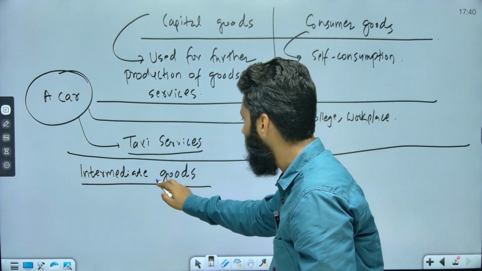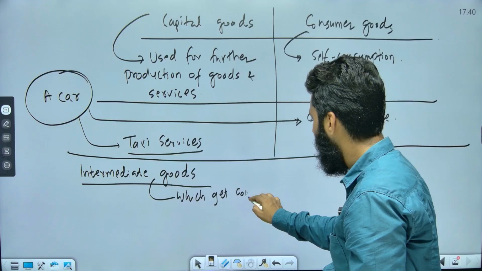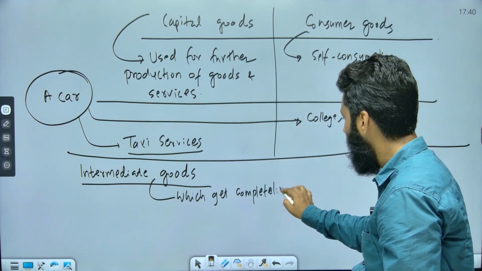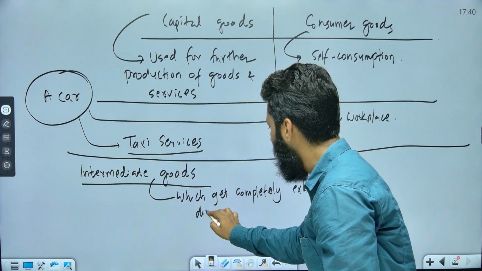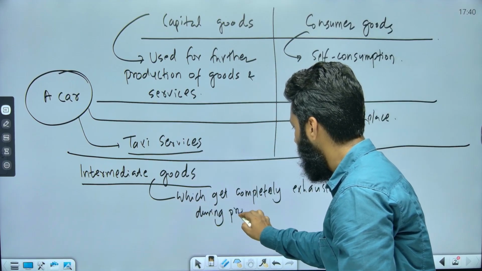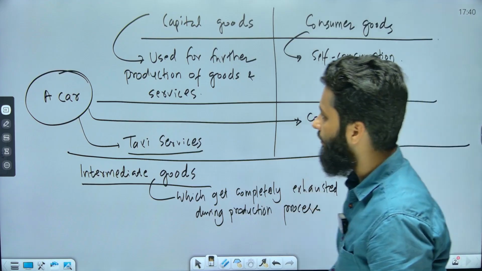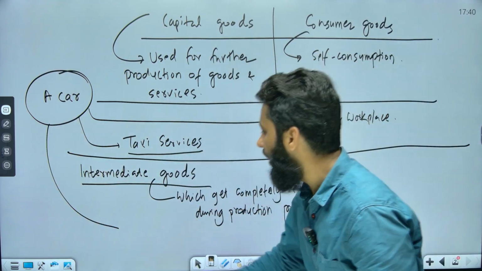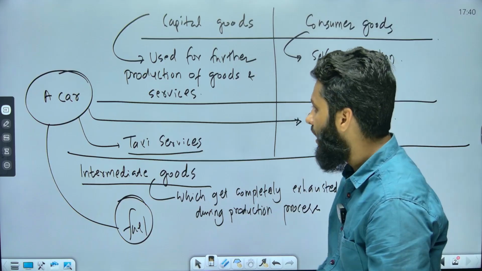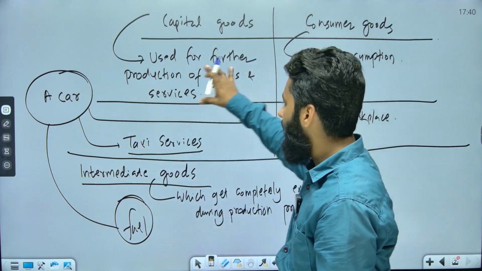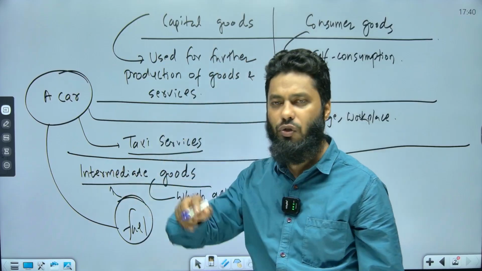Intermediate goods are those goods which get completely exhausted during the process of production. So during the production process, for example, in this particular car, the fuel that you are using is an example of what? Intermediate goods, because this fuel will be consumed by this taxi service. For this taxi service, this fuel will get consumed. So it is known as what?